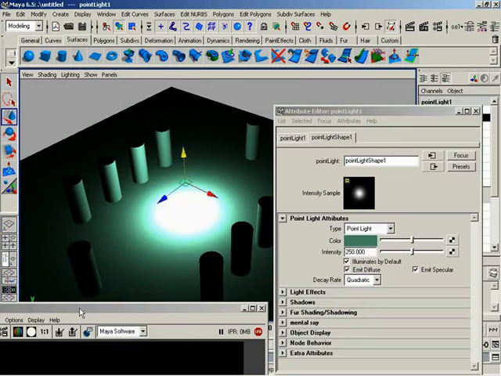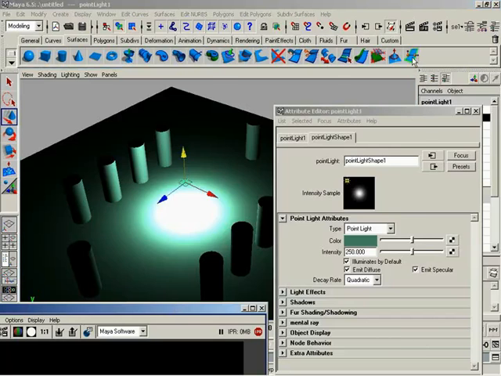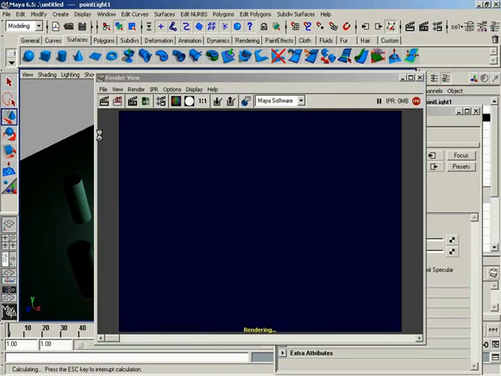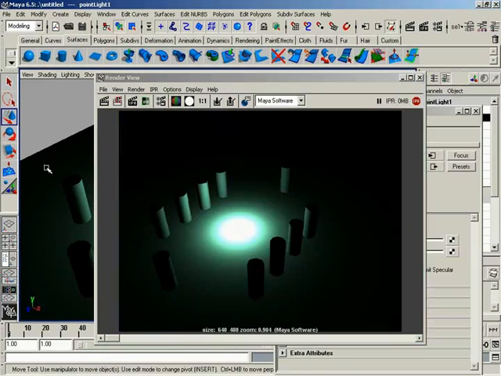I can't even tell you how many demonstrations I've given to students in classes where I've talked about decay rates, and then they start setting up their own scene, and they're like, hey, Buzz, look, man, I'm using quadratic setting for my decay rate, and it's nuking my floor right here, and it's not illuminating anything back here, so I'm going to have to turn my intensity up to 500 to even see any light back here. But by the time I do that, everything is so nuclear white close to the light. As a matter of fact, I'll render this while I'm talking, and I'm like, really?